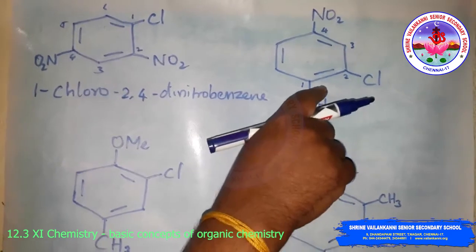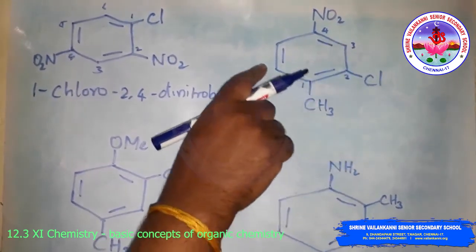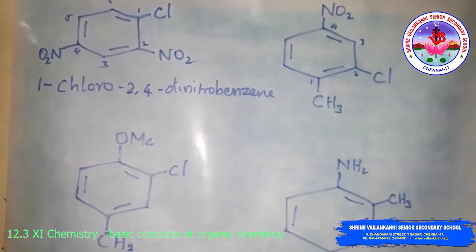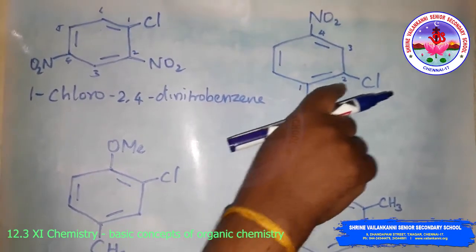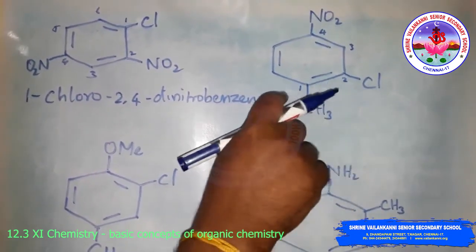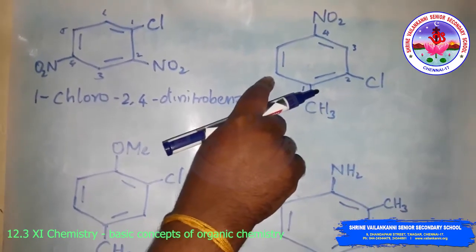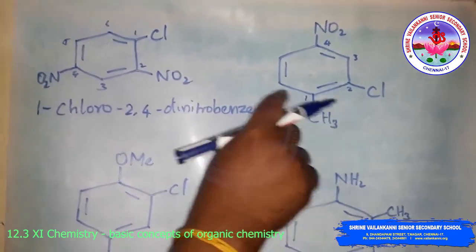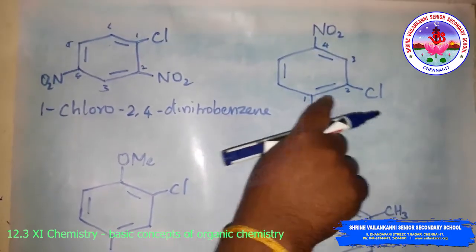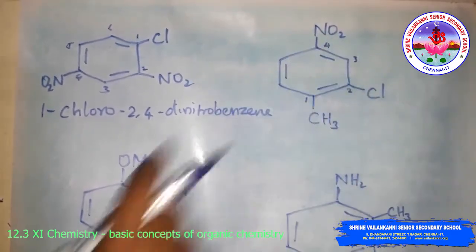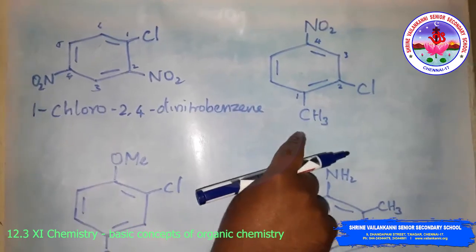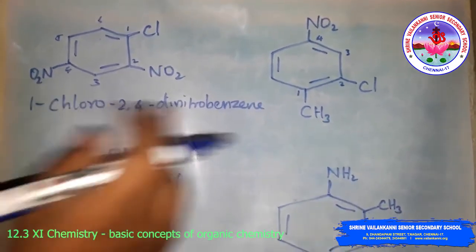Based on the substituent you have to follow the direction. If the substituents are on this side, you can number on this side. If the substituent is present here, the numbering will be like that. That's why we use the anticlockwise direction, based on the prefixes, that is, based on the substituents.